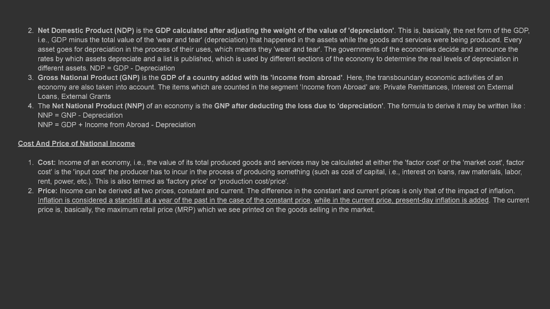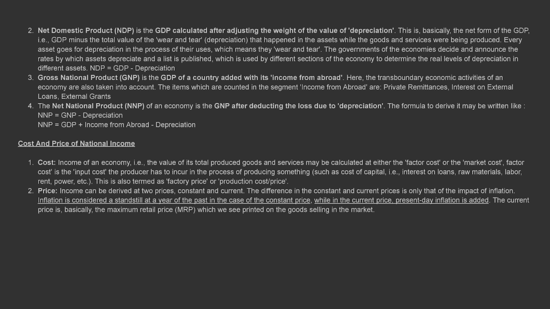4. The net national product, NNP, of an economy is the GNP after deducting the loss due to depreciation. The formula to derive it may be written like NNP equals GNP minus depreciation. It can also be written as NNP equals GDP plus income from abroad minus depreciation.